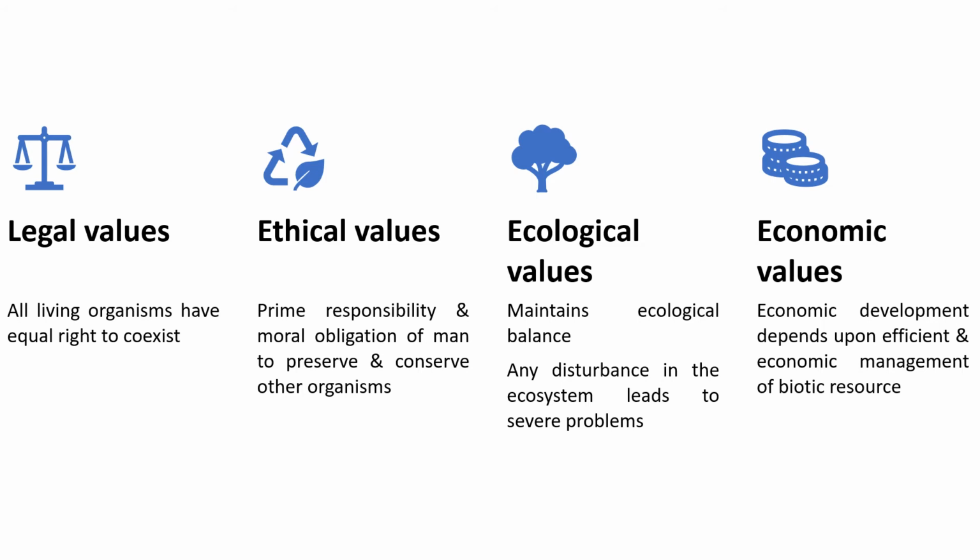Then we can identify a few more importances. Legal value, where every creature, every animal, has a right to live on this planet, not only humans. Ethical values, the responsibility of one animal to protect another animal. Normally this ethical value only applies to humans, because we humans don't have ethics. Other animals follow their own ethics. When they're not hungry, they will not hunt. But humans are not like that. We plan for the future also. If tomorrow we don't get food, what will happen? So for tomorrow we store today itself.